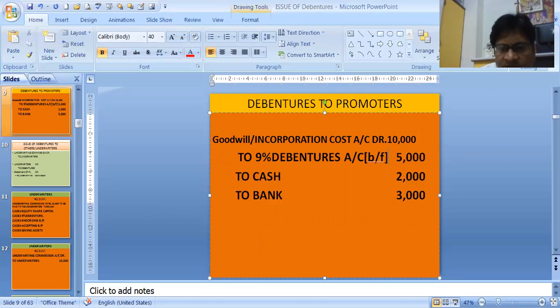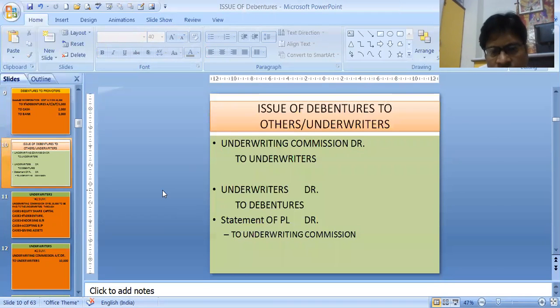This was the balancing figure. Okay. Now let's do when issue of debentures is taking place to the underwriters. Underwriters are those who have taken the pain to issue our debentures or shares, and in service of theirs, we are either paying them through cash, through check, through shares, through debentures, anyways. So the service which they have given, for that they are charging commission. That is known as underwriting commission.